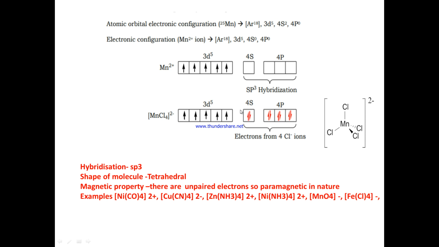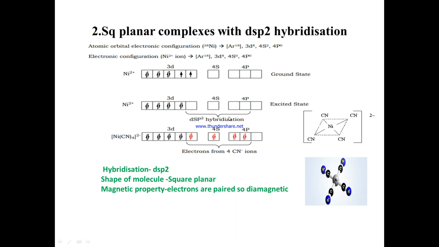Now the hybridization here is sp3 hybridization. Here we can observe the unpaired electrons, so the magnetic property is paramagnetic. For this structure, the hybridization is sp3, the shape of the molecule is tetrahedral, and the magnetic property is paramagnetic because of the presence of unpaired electrons.